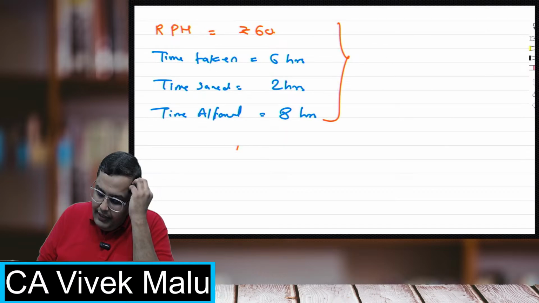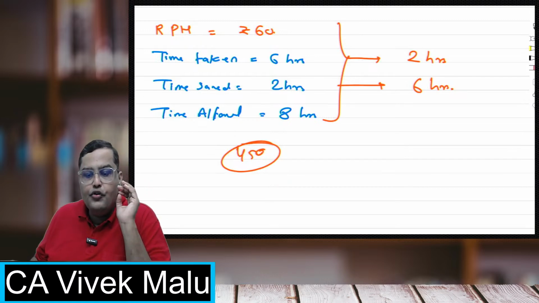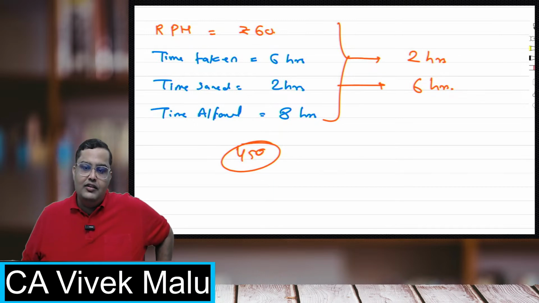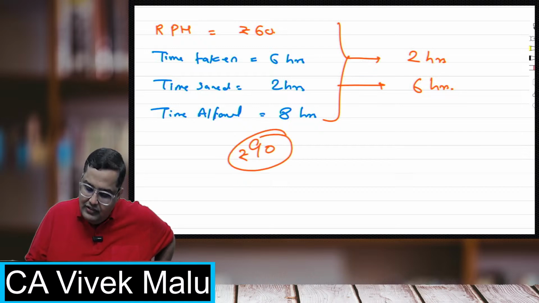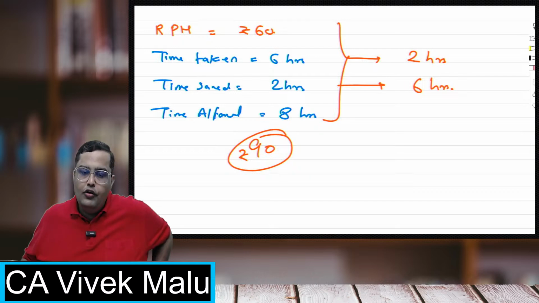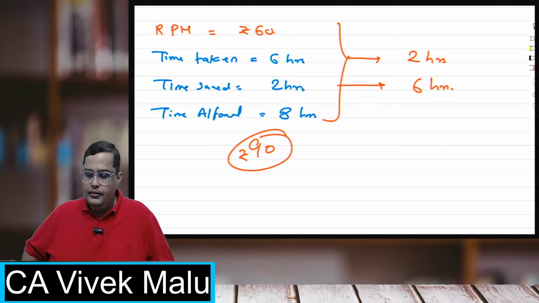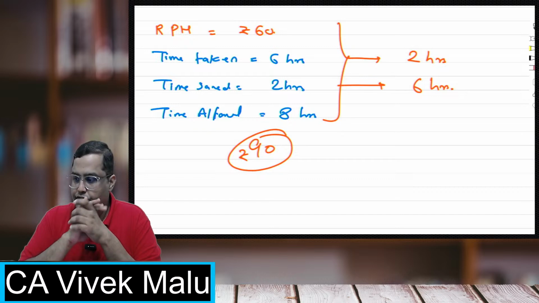We calculated an answer and got 450 rupees. What if the time taken is 2 hours and the time saved is 6 hours? What will happen? Calculate with the help of the Rowan system. Earlier we got the bonus as 90 rupees under the Rowan system. Now what will be the bonus? Come on, calculate. Under the Rowan scheme, what will be the new bonus?